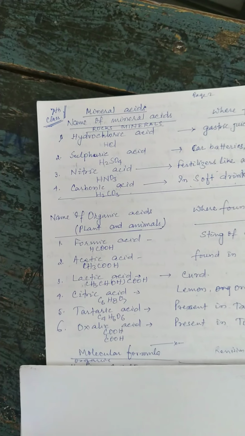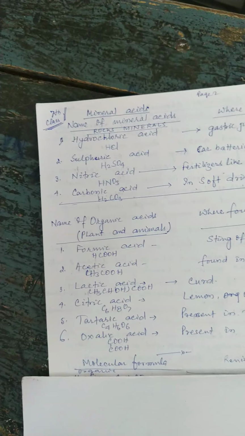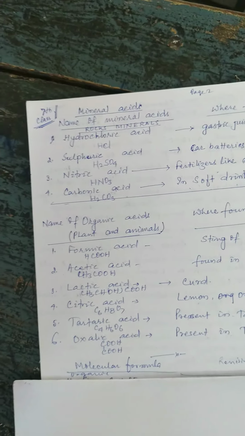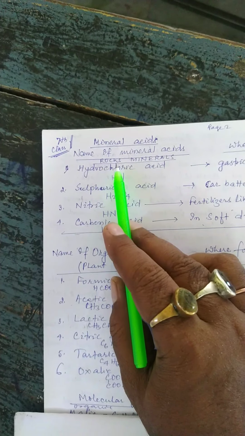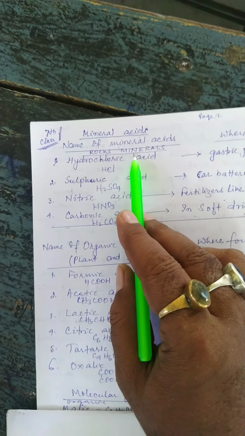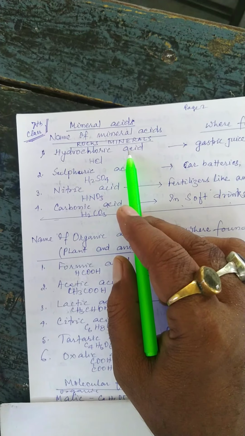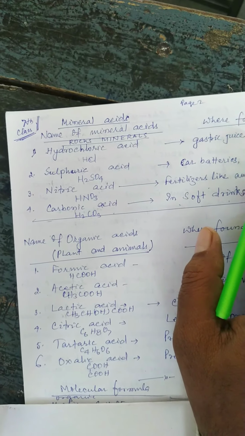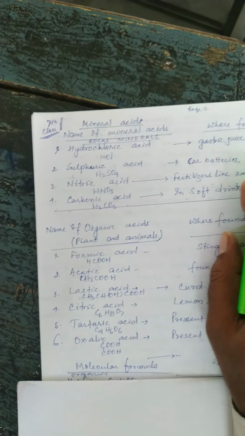Today I will discuss acids and types of acids. These are the mineral acids, which are obtained from rocks and minerals, such as hydrochloric acid, and where it is found or used. Note it down, all of you. It is very important to know.